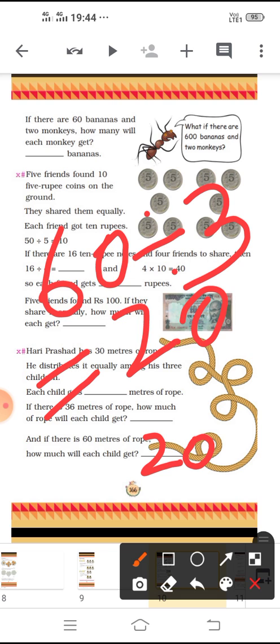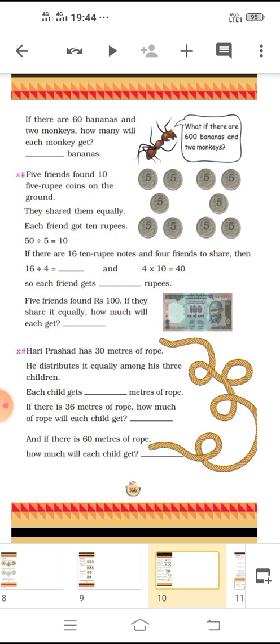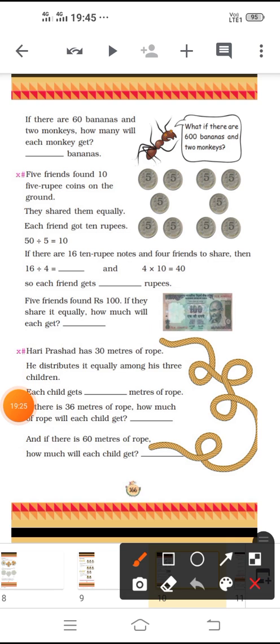It's up to the question. If there are 30 meters of rope, each child gets 10 meters. If they have 36 meters, each child gets 12 meters.